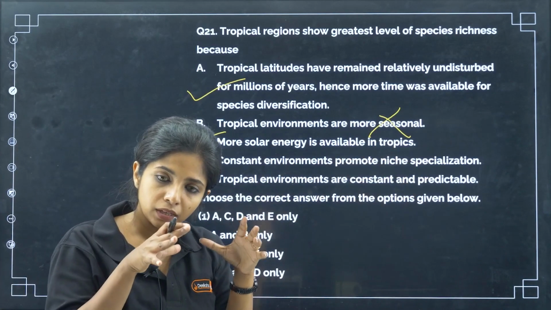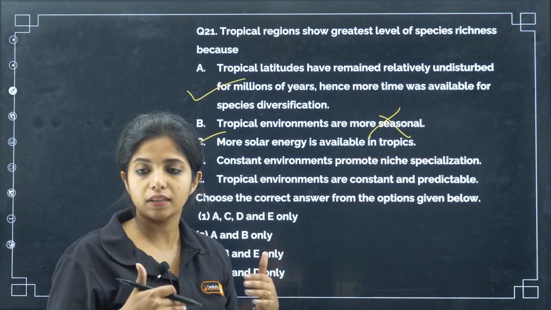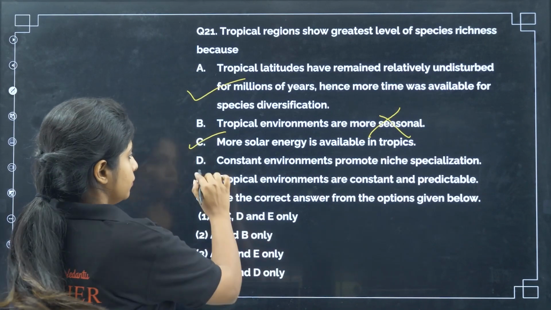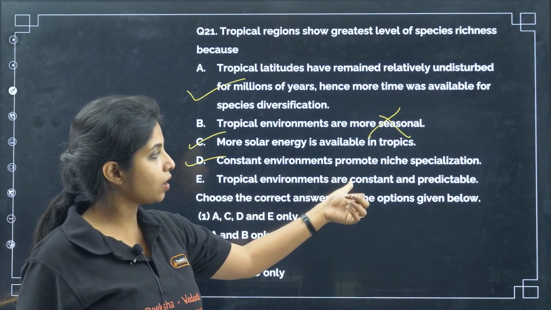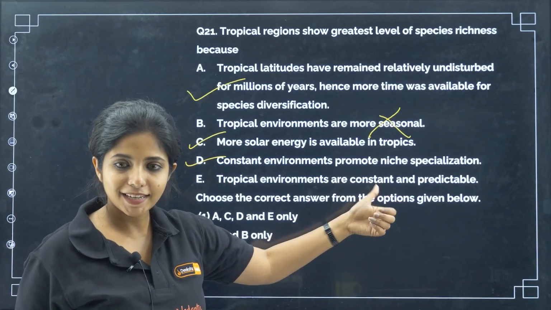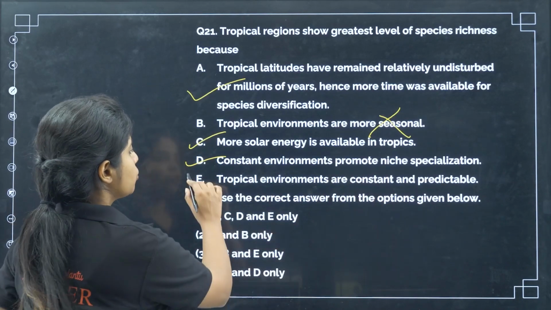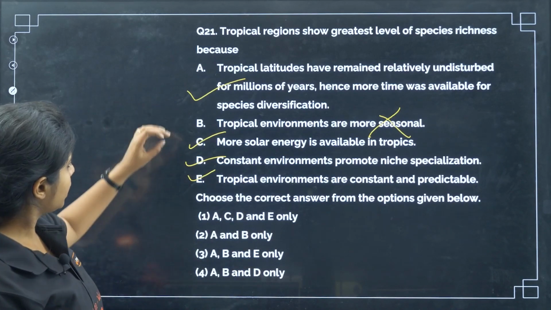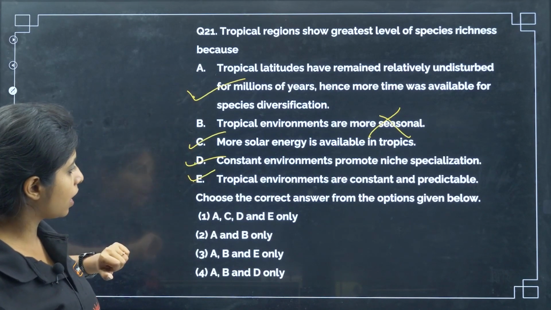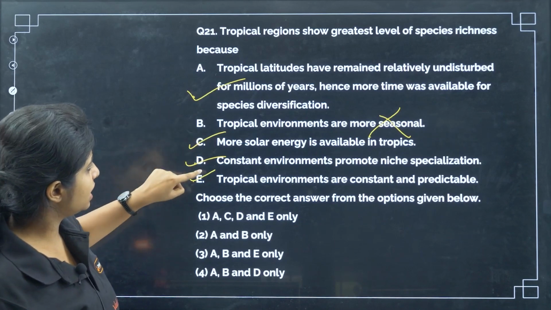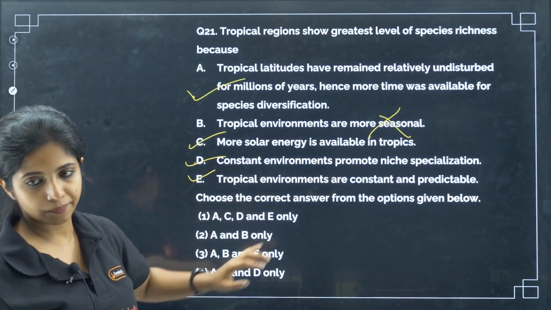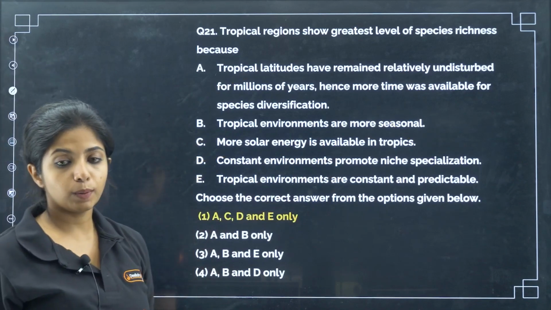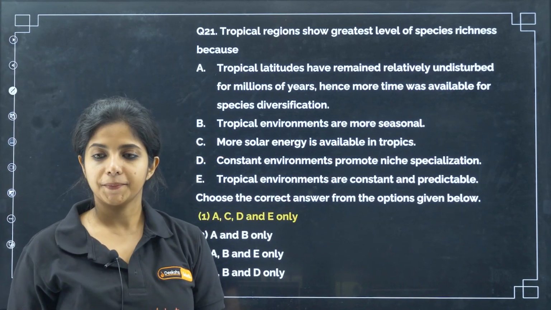Yes, if you have a constant environment, then obviously that will help in the specialization of the niche. Now, tropical environments are constant and predictable. Yes, it is comparatively constant and also predictable. It's not unpredictable, my dear children. Comparatively, it is predictable, right? So, can I say A, C, D, E are correct options? B is the only one that is wrong. A, C, D, E is the correct option, and hence your first statement becomes the answer.